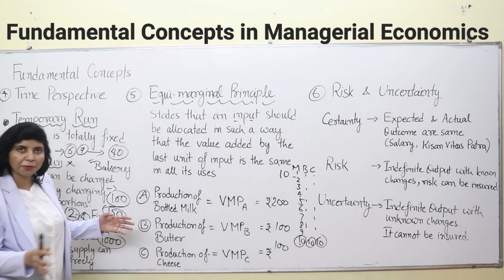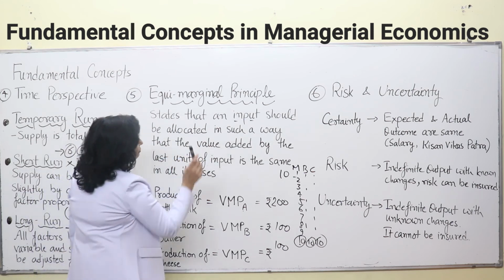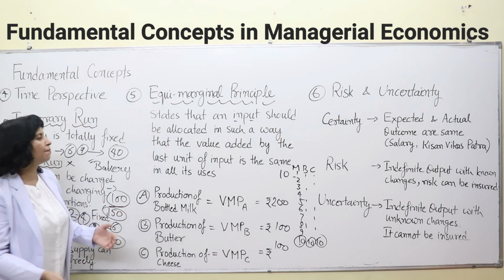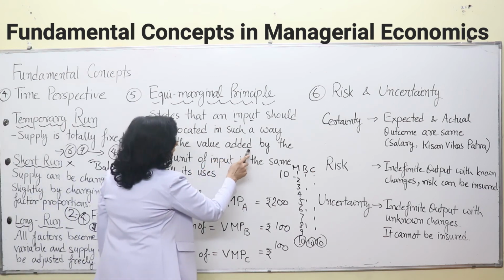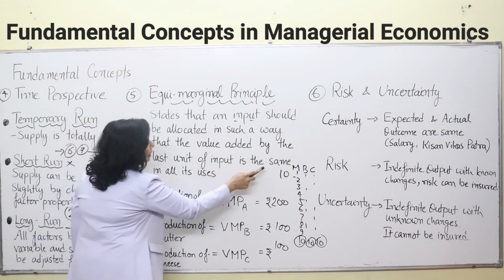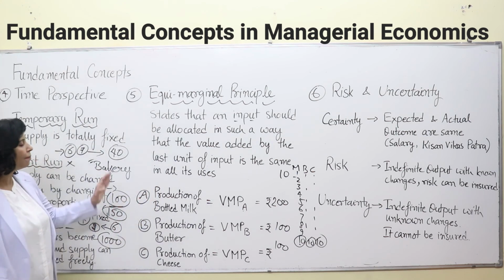That means it should be distributed in such a way that the value added, the productivity of the last unit of that input, is the same in all its uses. You can understand this with the help of an example.